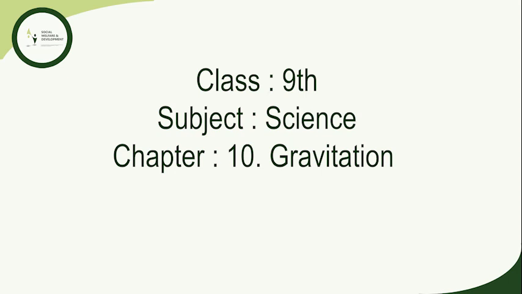So now we will discuss why objects float or sink when placed on the surface of water. Take a beaker filled with water. Take an iron nail and place it on the surface of the water. The nail sinks. The force due to the gravitational attraction of the earth on the iron nail pulls it downwards. There is an upthrust of water on the nail, but the downward force acting on the nail is greater than that of the upthrust.